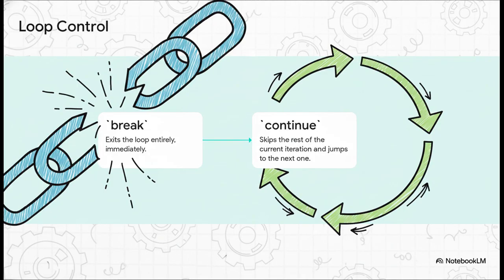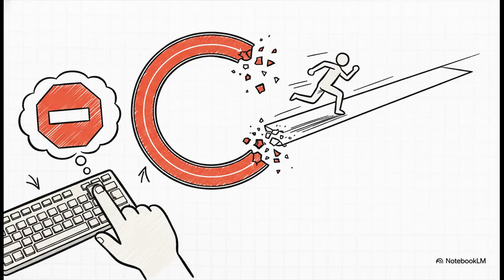And these are tools for the job. Break is like pulling the fire alarm. It stops everything. Right now, the second your code hits the break keyword, the loop is terminated, and the program jumps to the very next line of code after the loop. Continue is different. It's more like saying, not interested in this one, let's just skip to the next. It doesn't end the whole loop, it just ends the current iteration and jumps right back to the top for the next one.